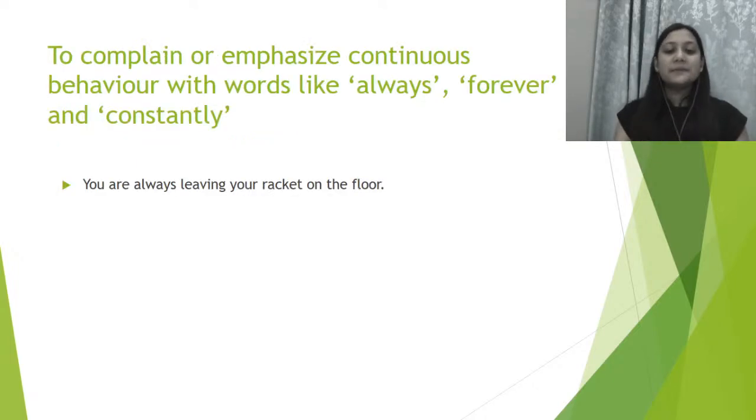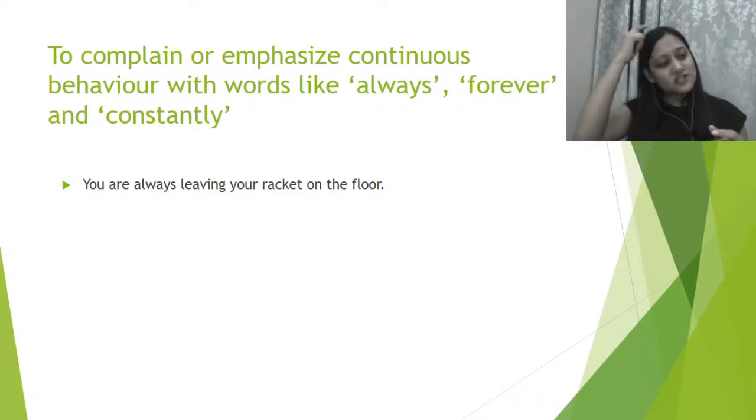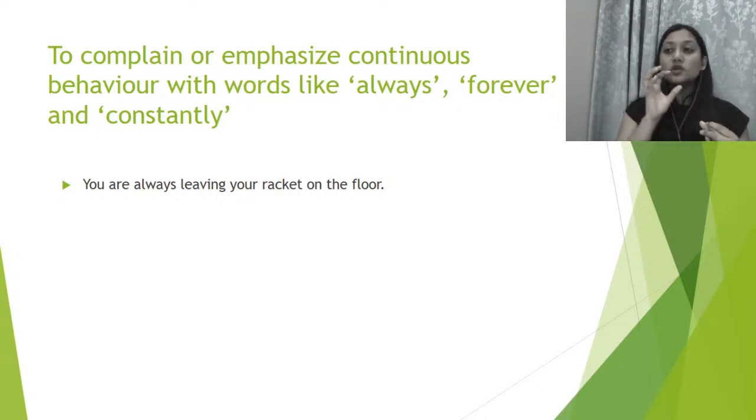Now to complain or emphasize continuous behavior with words like always, forever and constantly. हम कभी भी if we are actually, let's just say, complaining about something or if we want to put more emphasis on something, on somebody's behavior, right, और जहाँ पे आप use कर रहे हैं always, forever and constantly, you are going to use present continuous tense, right?